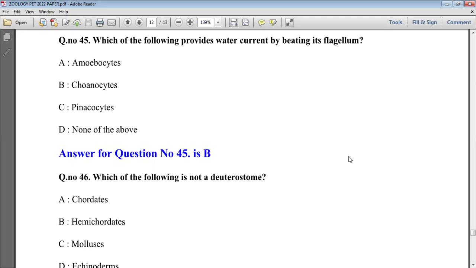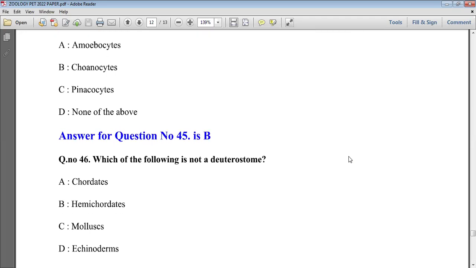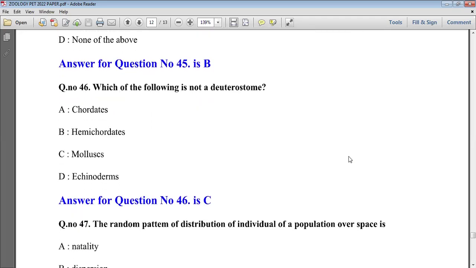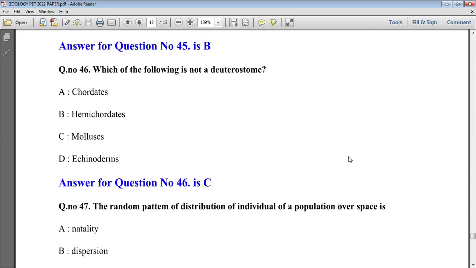So option B is right here. Others are also present as flagella, but choanocyte is responsible for the beating purpose.